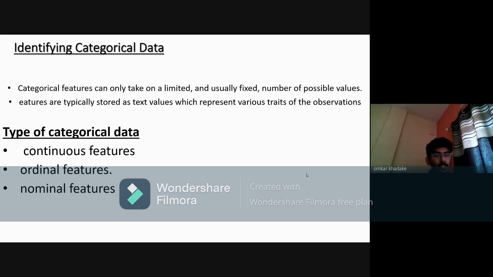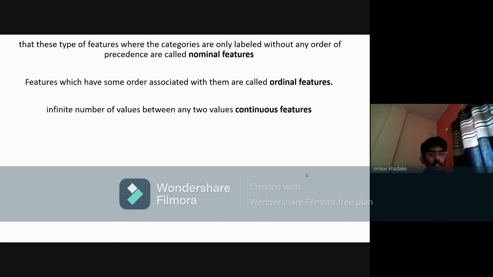The next is types of categorical data. First is continuous, then nominal and ordinal. First, we understand what is ordinal data or ordinal feature. Features which have some order associated with them are called ordinal features. For example, economic status with the three categories low, medium, and high, which have order associated with them.